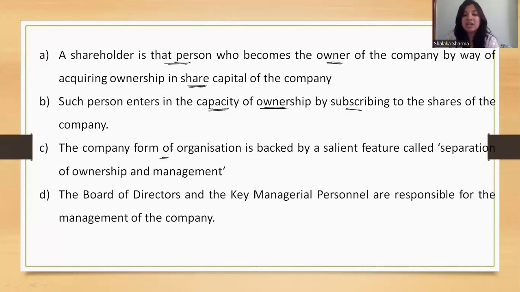The board of directors and the key managerial personnel are responsible for management of the company.